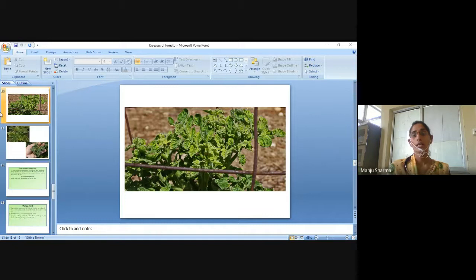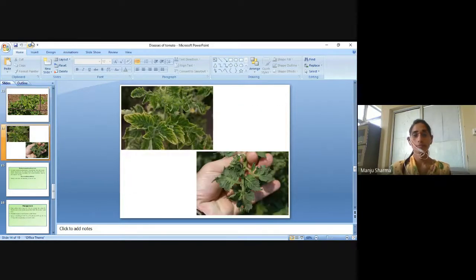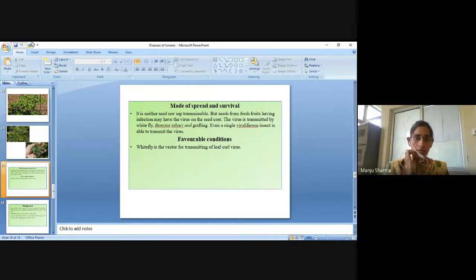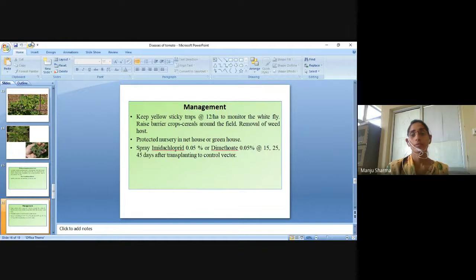The size of the leaves is very small and the leaves are wrinkled. Favorable conditions: whitefly is the vector for transmitting leaf curl virus. Their management: